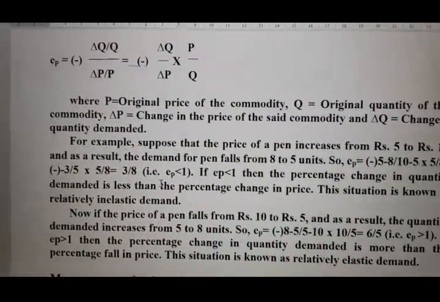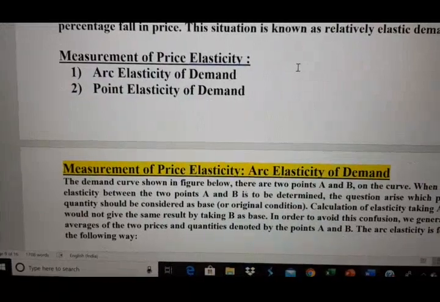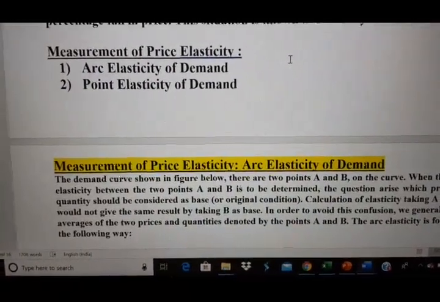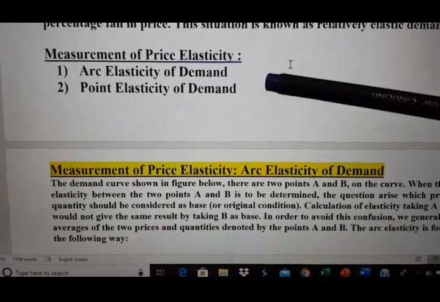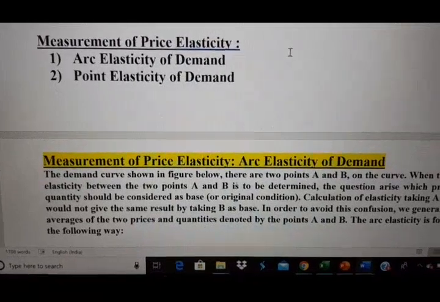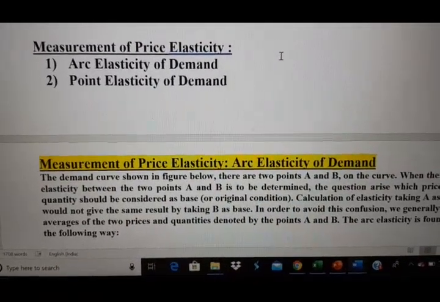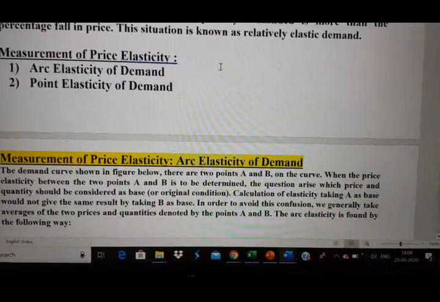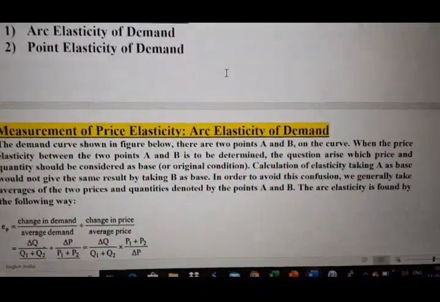Next is measurement of price elasticity of demand. Now there are two measurements of price elasticity of demand. One is arc elasticity of demand, another is called point elasticity of demand. Now let us start with the first one, arc elasticity.